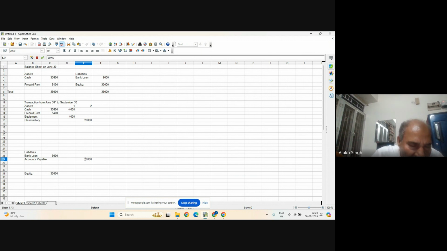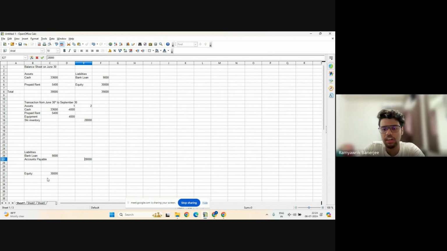What will happen, Yogesh, if you write minus 28,000? Then your liabilities will become smaller. They will become only 39 minus 28, which means 11,000. And your assets will be how much? 39 plus 28, 67,000. So the balance on the asset side will become 67,000, and on the liability side only 11,000.